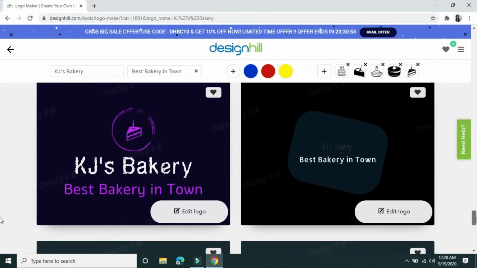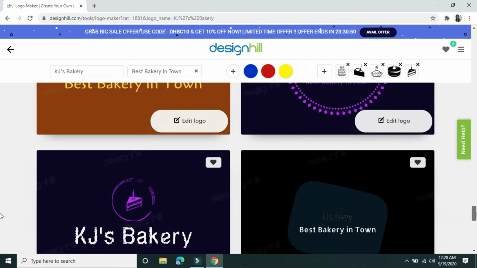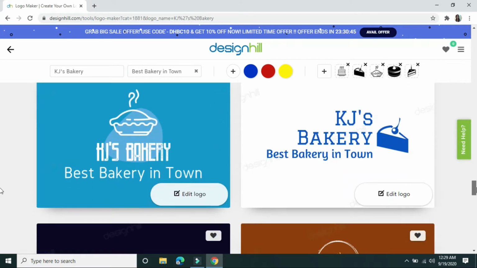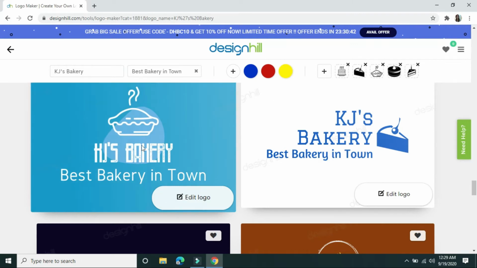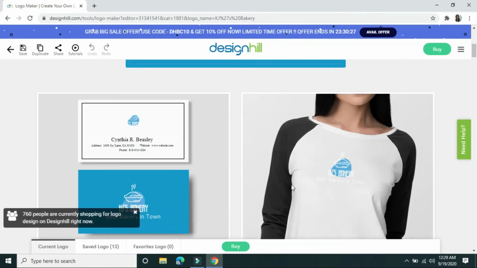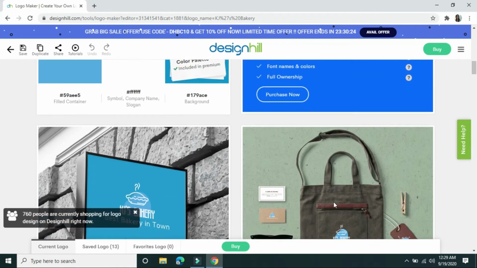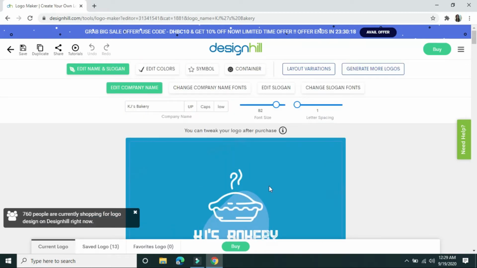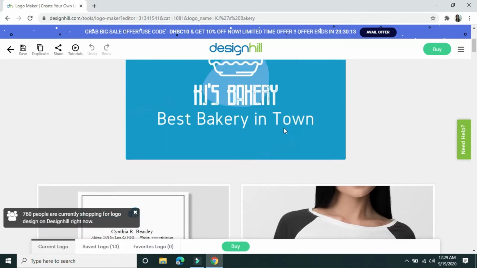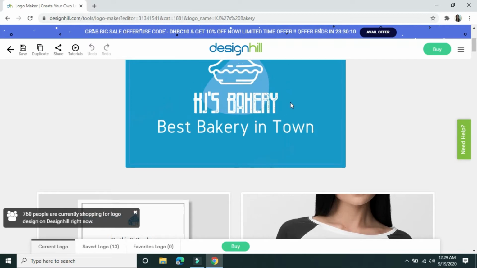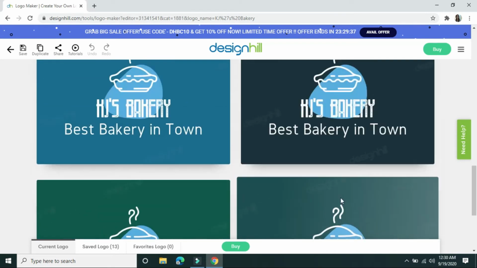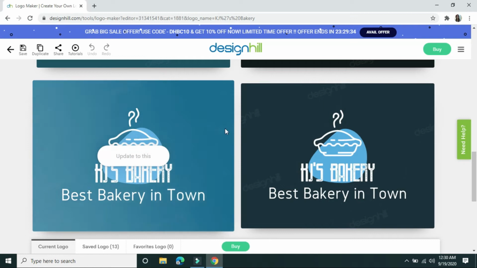So these are the different designs. Again, you can still click load more if you still cannot find what you are looking for. So I think I will be choosing this one. So that's the design, but I will be changing some of this. So instead of this kind of blue color, I will update the color into this one.